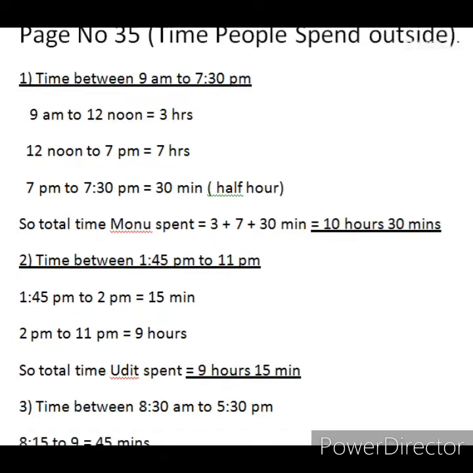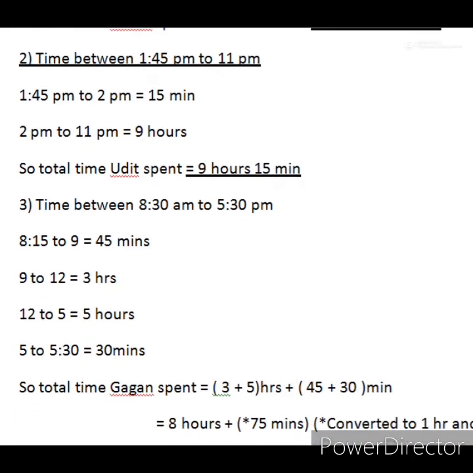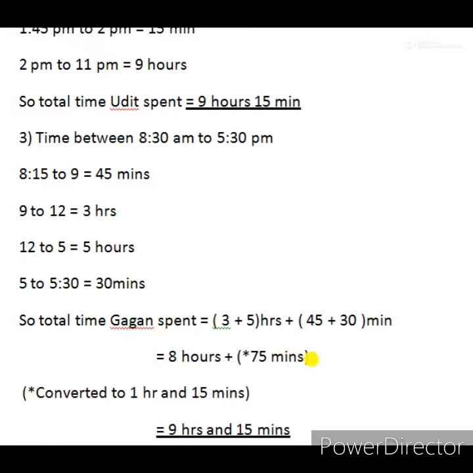Now go to our third question. Gagan spent the time from 8:15 AM to 5:30 PM. This also, first we have to find the time between 8:15 and 9, that is 45 minutes. Now 9 to 12 noon is 3 hours.